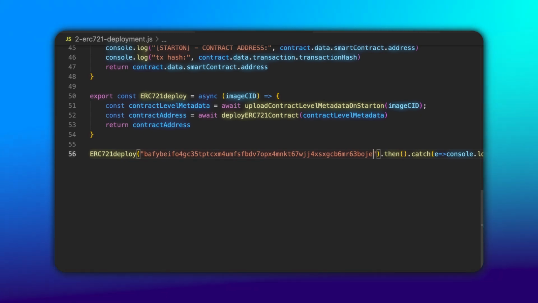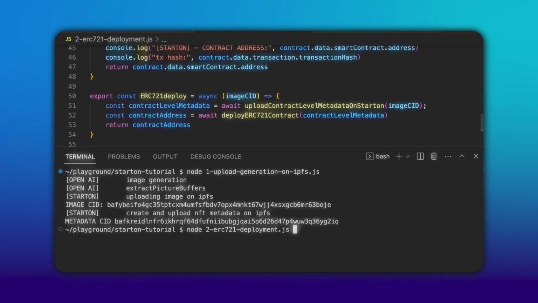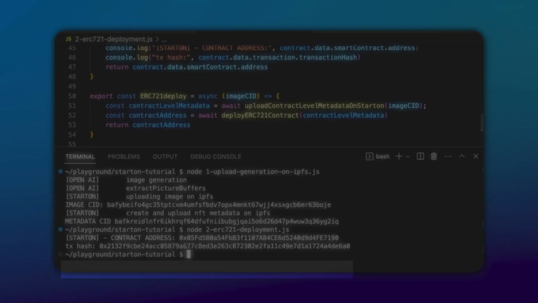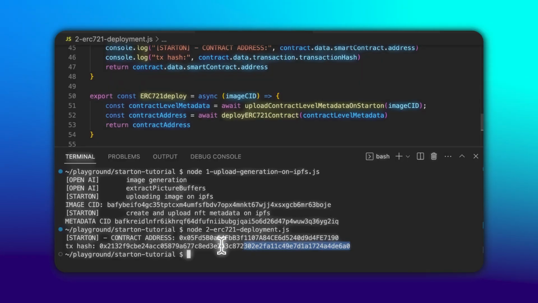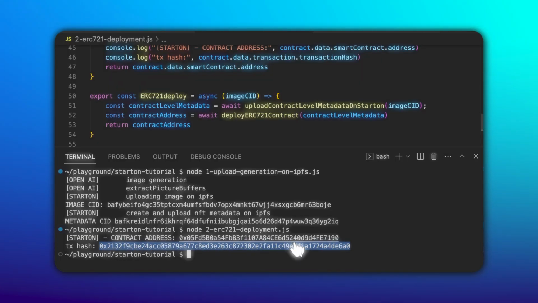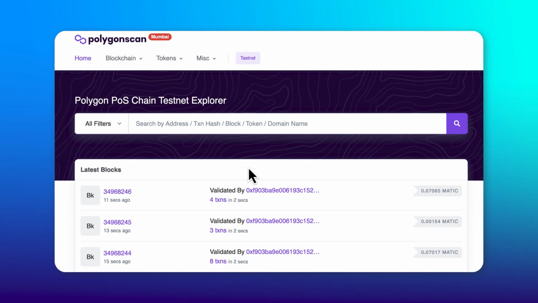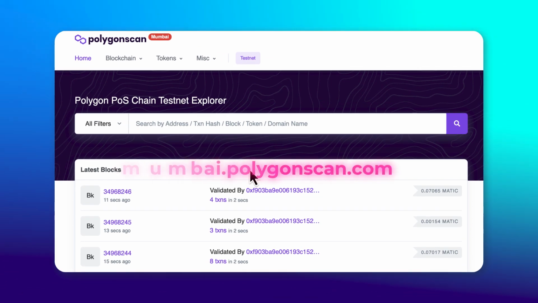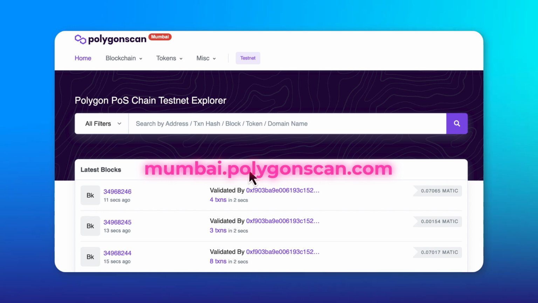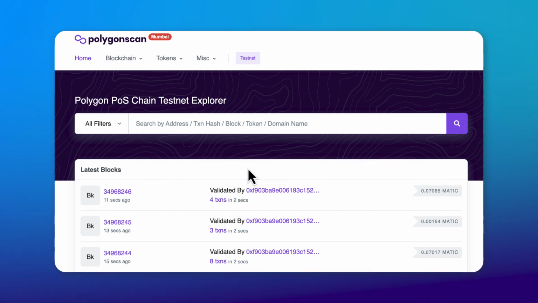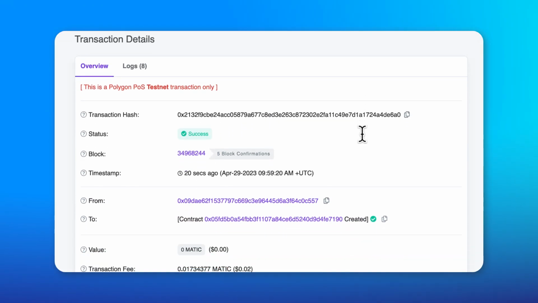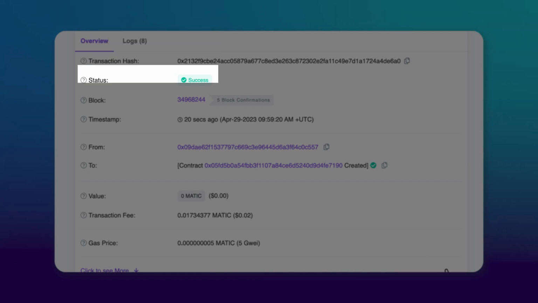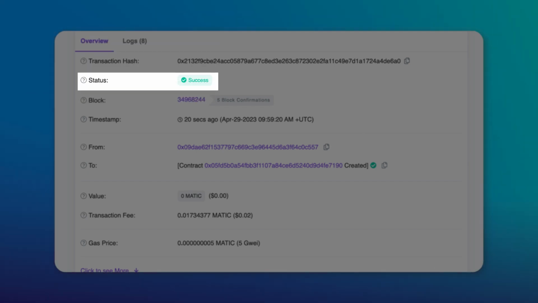So now we can run this in our terminal, and we get the address of the contract as well as the transaction hash. And we can verify that this was actually deployed to the blockchain. For that, we use Polygon Scan, which is what we call a blockchain explorer that allows you to inspect what's happening in the blockchain. And here, if we copy paste that transaction hash, we can see that the transaction was mined, which means that this was added permanently to the blockchain.